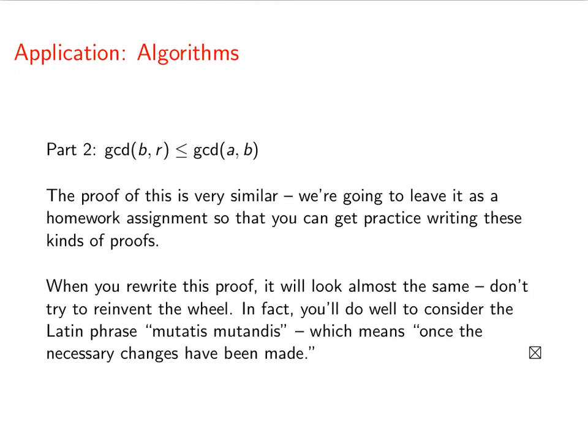You should consider the Latin phrase mutatis mutandis. Maybe you've never heard this before. It means once the necessary changes have been made. So that's really what you're doing, you're going to mimic the proof, make the necessary changes, and it's going to look almost the same. Okay, so this lemma is the main idea that's going to go into the Euclidean algorithm, that really we can reduce the calculation of a GCD into some smaller numbers, and we're going to see that with an example next. Okay, that's all for now.